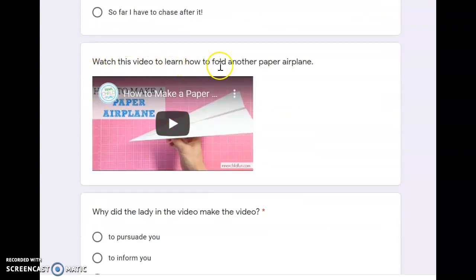Now watch this video to learn how to fold another paper airplane. Go ahead and pause and go watch your video.